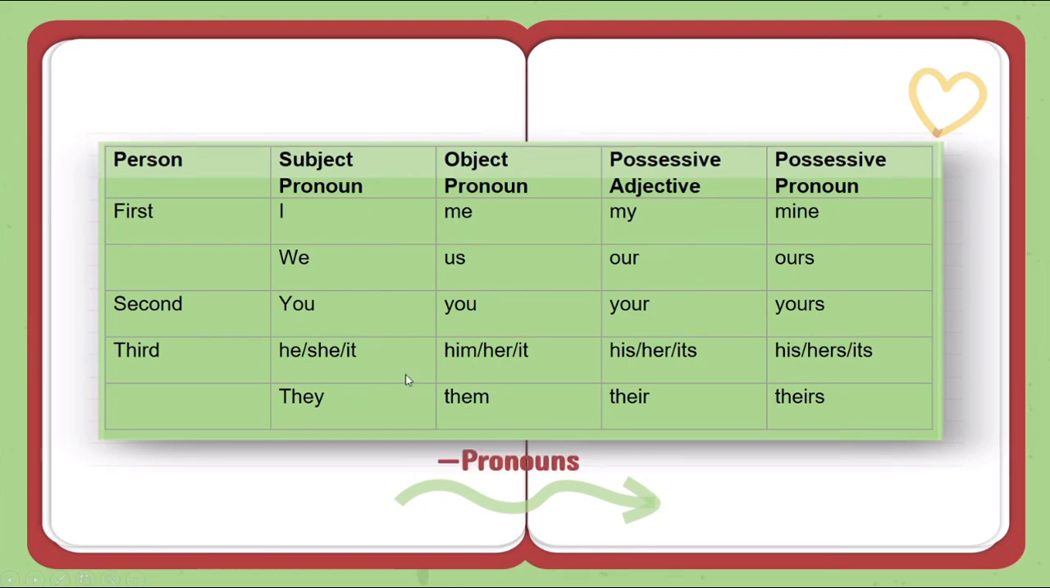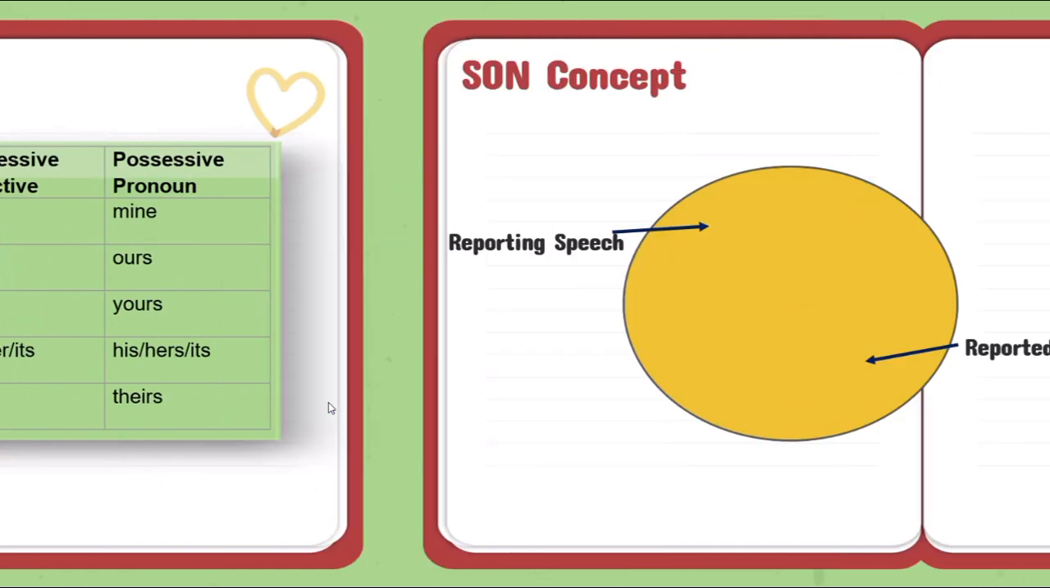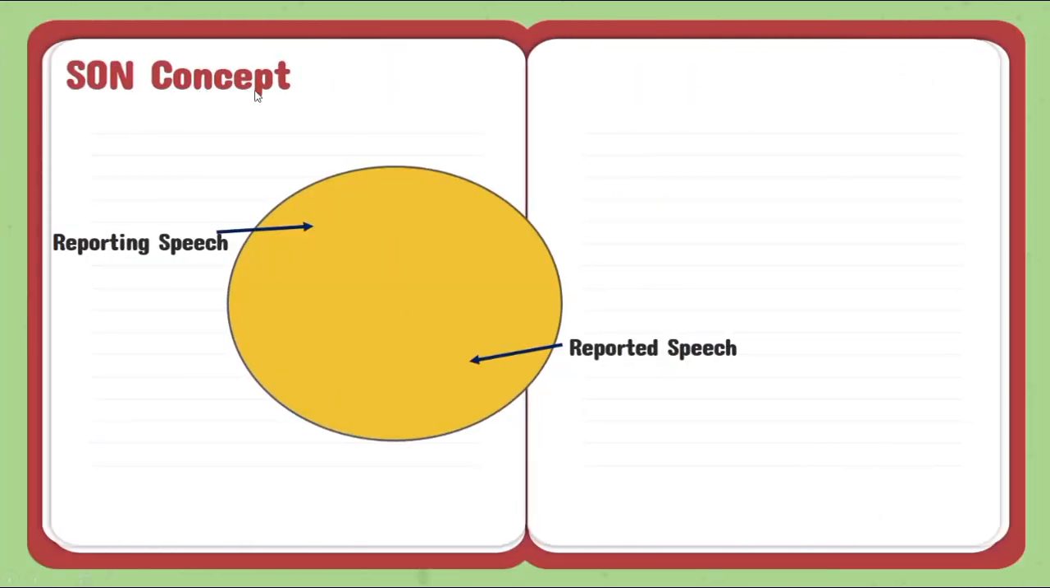First person: in this perspective, the speaker refers to themselves, I, or their group, we. Second person: here, the speaker addresses the listener directly, using the pronoun you. Third person: this perspective involves the speaker talking about someone or something else using pronouns like he, she, it, or they. To make it easy, let's understand it through the SUN concept.